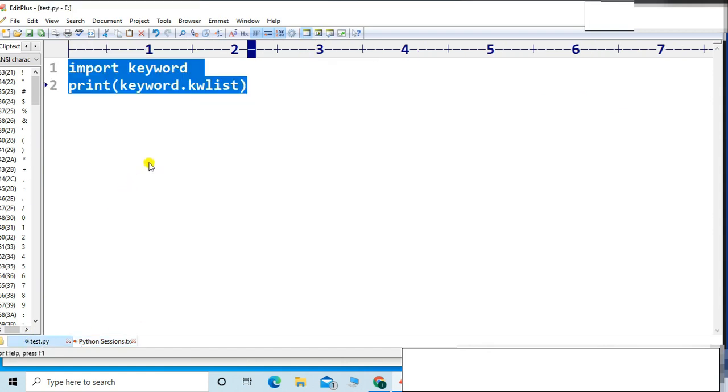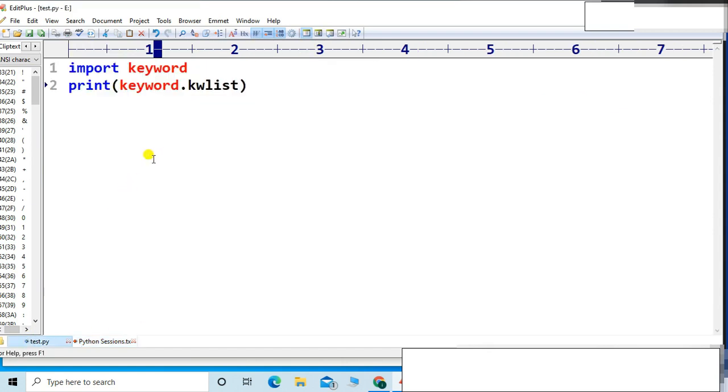So I will call one function, friends. The name of the function is len. LEN stands for length. It will return the number of words present in your list. Let me call the function and count the number of reserved words present in the list.